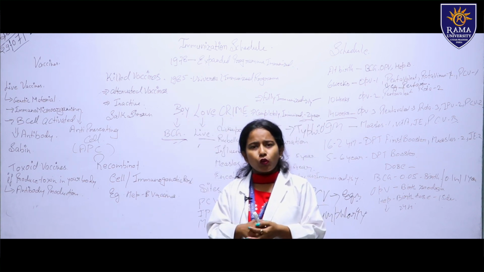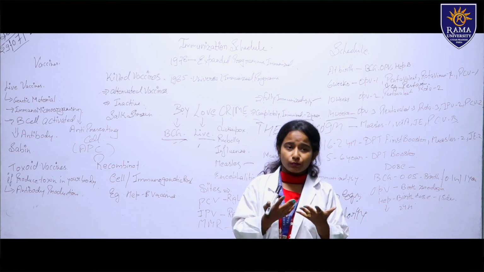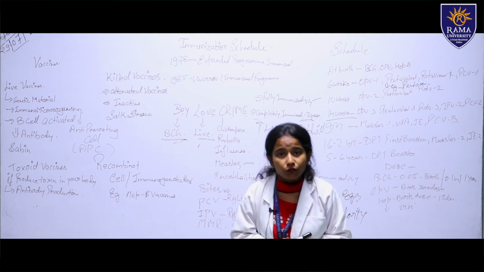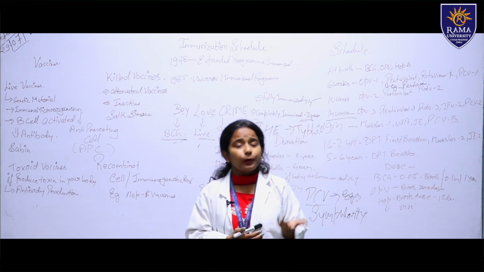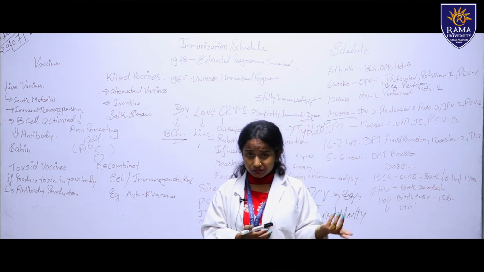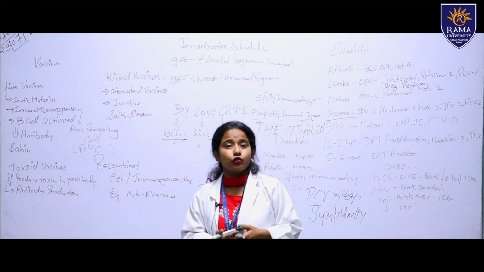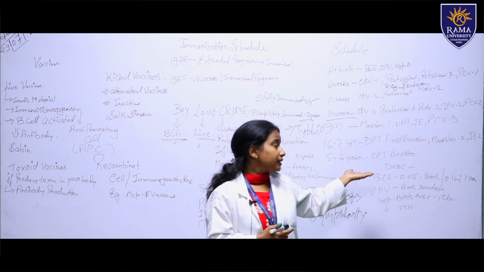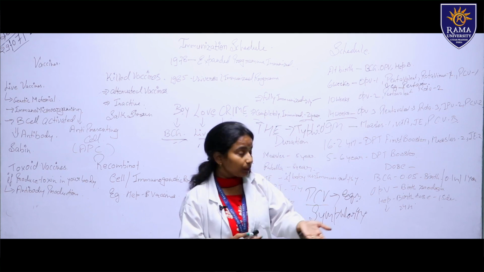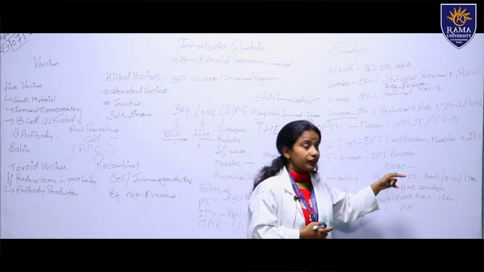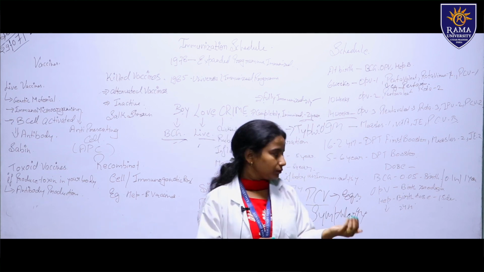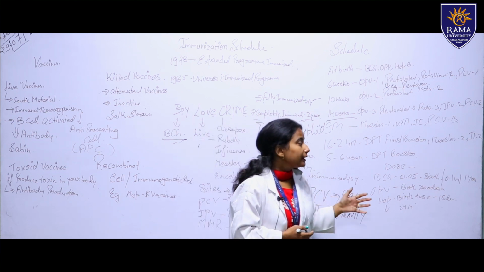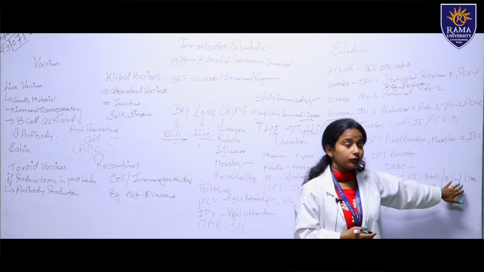is immunocompromised, or sometimes there are some problems with the baby. Sometimes after the baby is born there is cyanosis, or low birth weight, which comes under premature, then we have to give the BCG at 1 year of age. But at birth we have to give it within 24 hours, and if any baby does not take the BCG dose, then we can give the BCG until 1 year.